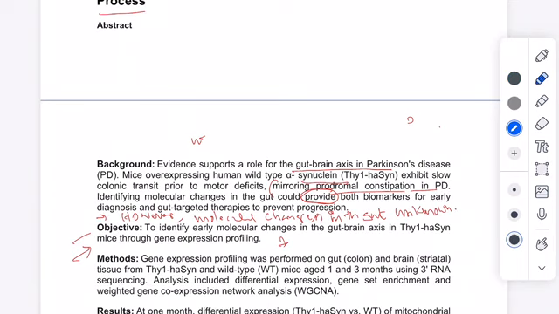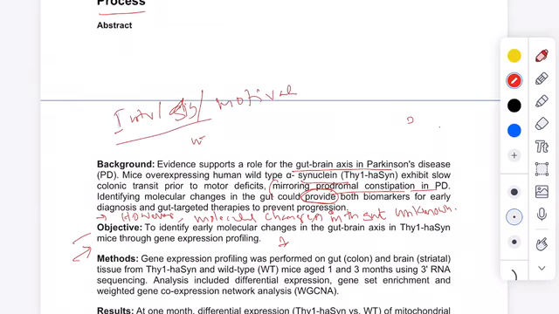Coming to the background, the background is nothing but the introduction, the significance of the work, or the motivation part of the work. After this introduction you must have the research problem, and after the research problem we find the purpose or objective of the study.